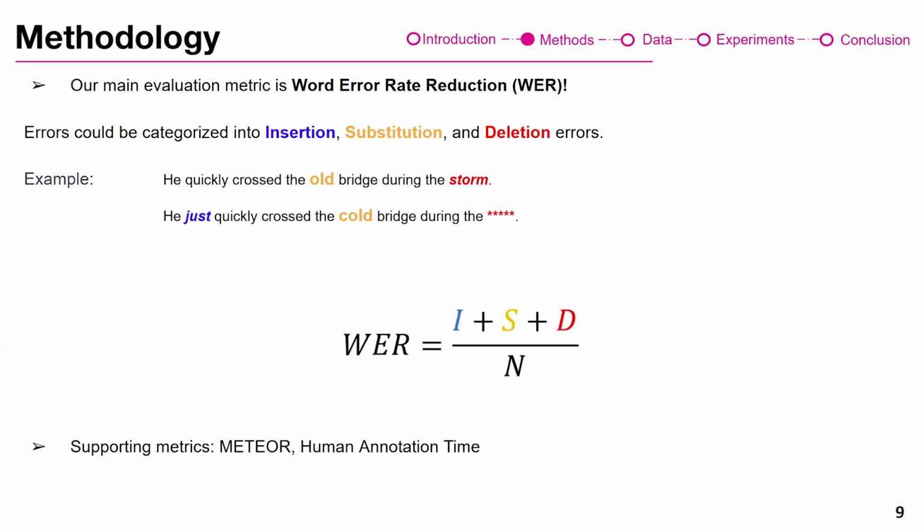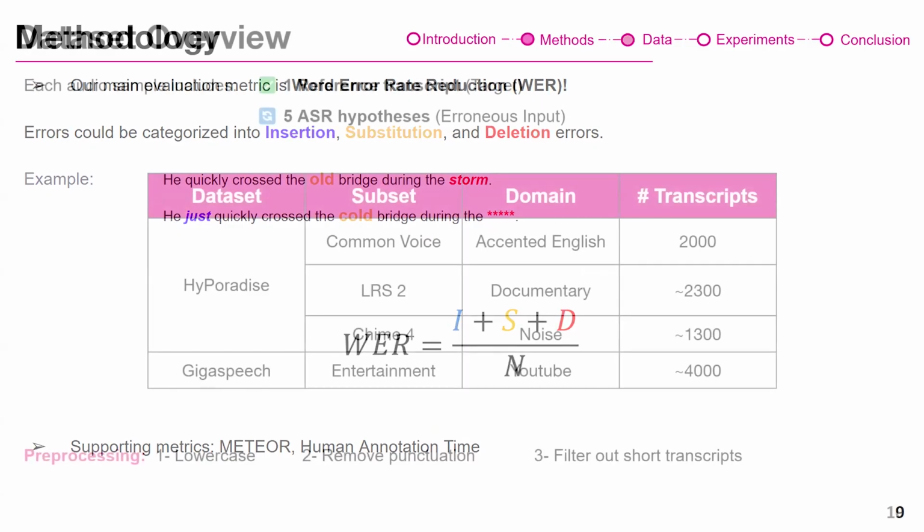So the word error rate would be the sum of these errors divided by the number of words in the reference target. And we often show the results as the percentage of improvement for this metric. We also use some supporting metrics such as METEOR to check the context and the semantics, and also how we can reduce the human annotation time.